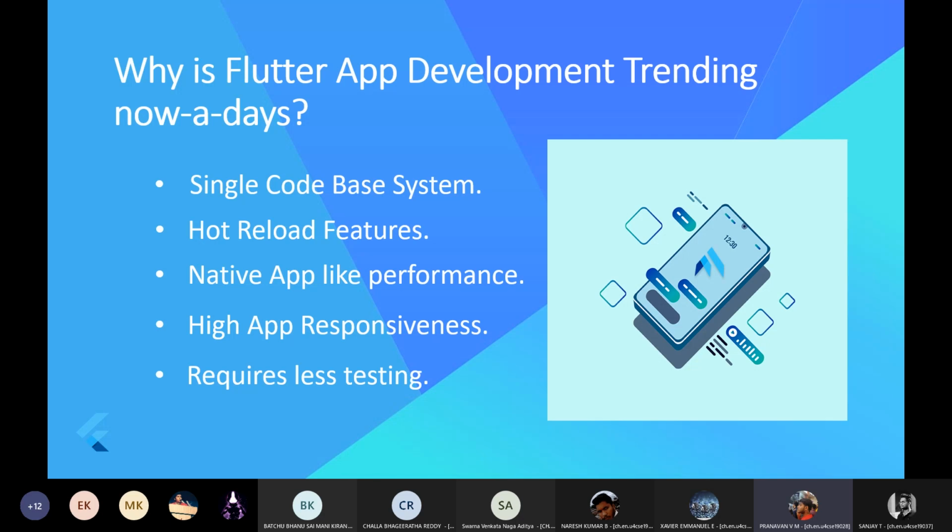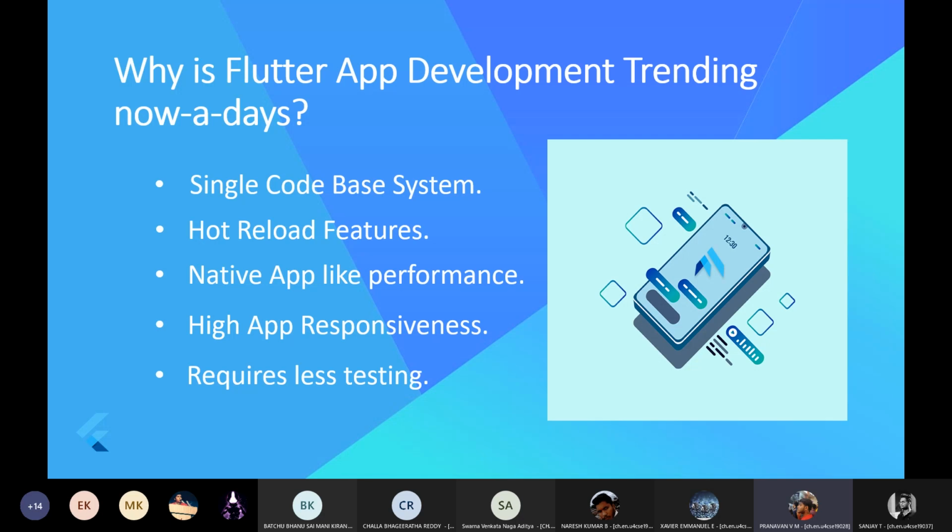Next comes high app responsiveness. Applications built on Flutter remain highly responsive no matter on which platform you run these applications, whether it may be a mobile app or a web app. They don't require any changes to their code written in Dart because, you know the reason, it uses a single code base system.